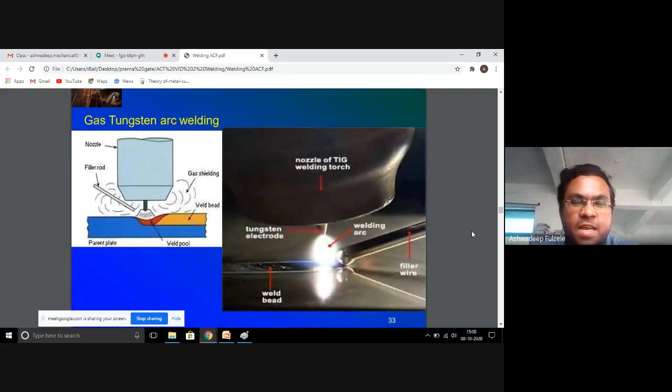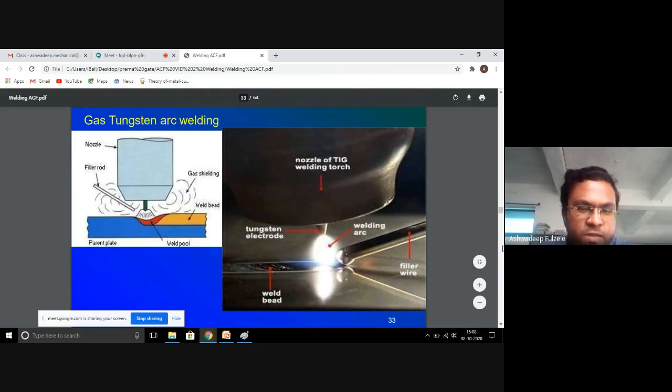The gas tungsten arc welding can be understood with these two figures. On the left hand side, you can see nozzle, filler rod, the gas shielding, weld bead, weld pool, and the parent metal.